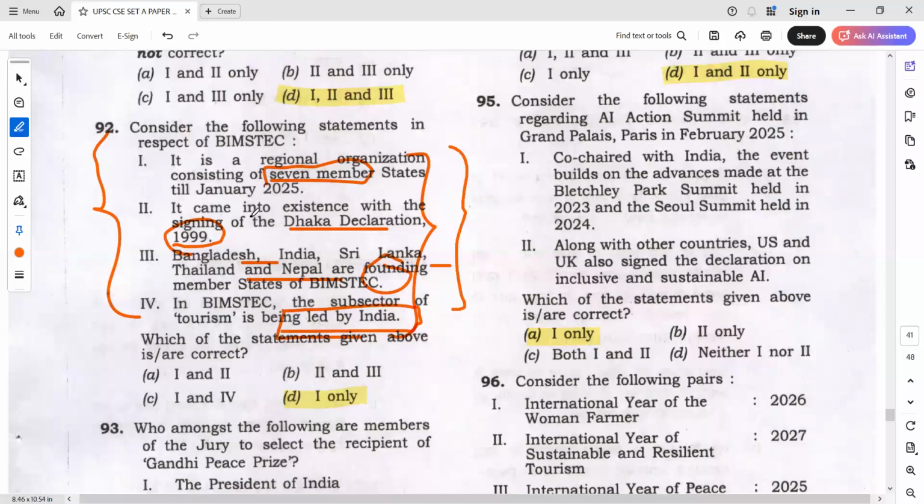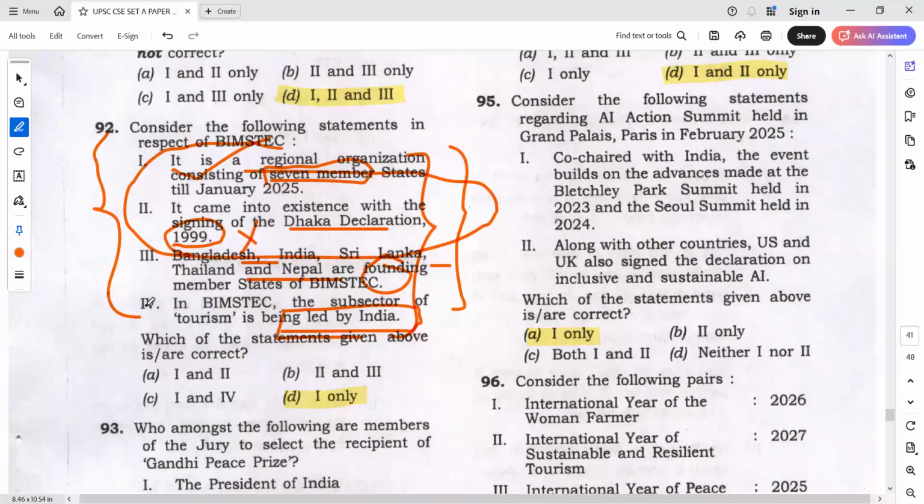So tell me here, where are the two numericals? Where are relatively two numericals? Like 7 members and 1999. So now BIMSTEC has 7 members. Any idea about that? BIMSTEC has 7 members. Basic knowledge, BIMSTEC has 7 members or not. If you have that basic knowledge, then what you can do is you can select this one and you can eliminate this one. Simple. Okay. Because both cannot go in the question.